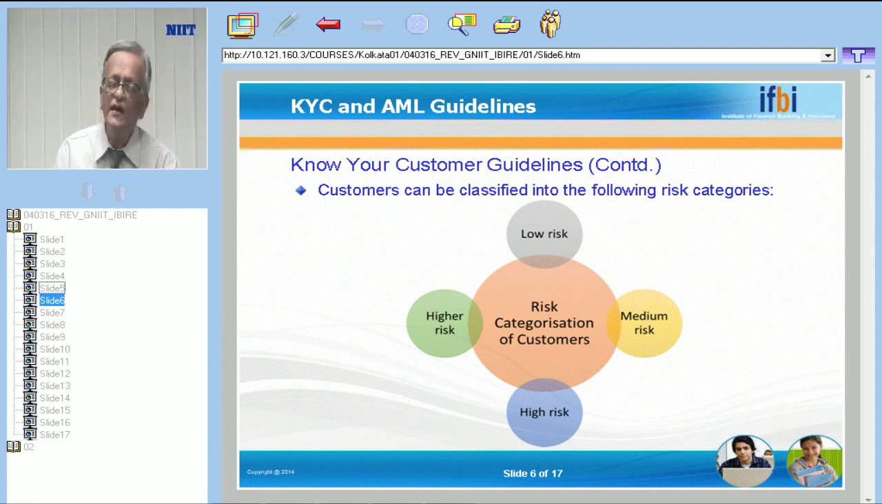Similarly, any government account, any account of some public sector company, public sector undertakings, or any financial institutions accounts, all these are considered as low risk because we know the profile of the party. That is why it is considered as low risk. Similarly, in the case of accounts of weaker section, accounts of poor people, where the amount of transactions are very low, such accounts are also considered as low risk.